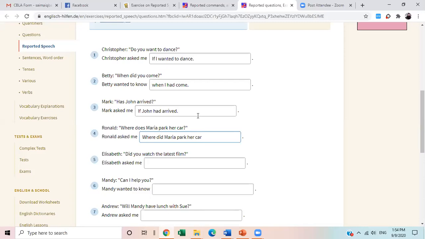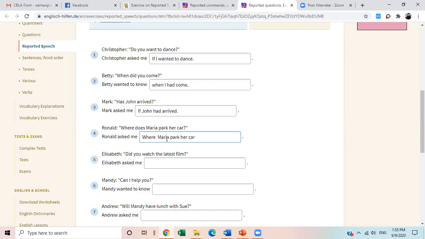We are putting did before Maria. So if I remove it from here, Maria parked her car only. Do, does and did, I told you, should be absolutely neglected.